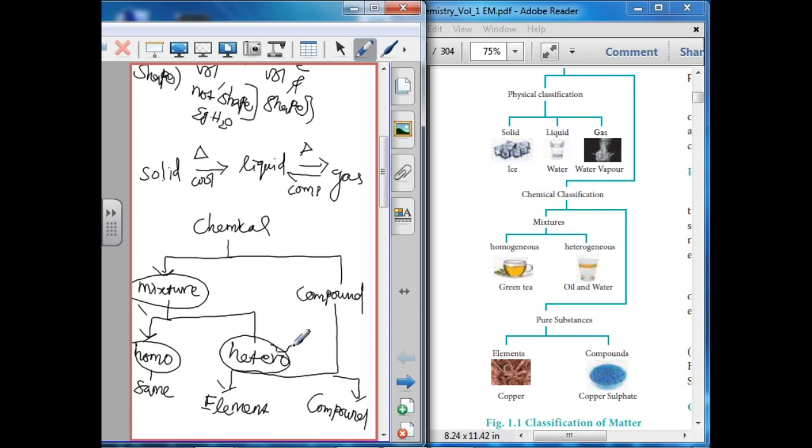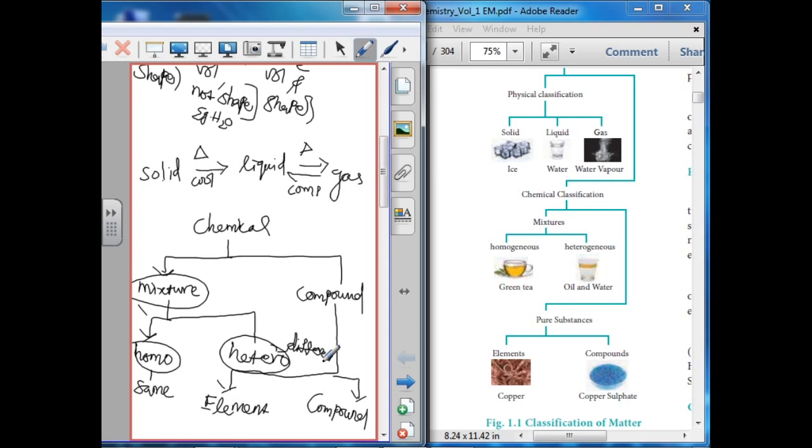Hetero means different. Heterogeneous mixtures are mixtures which do not have uniform composition throughout, and sometimes different components can be observed with the naked eye. For example, a mixture of salt and sugar.